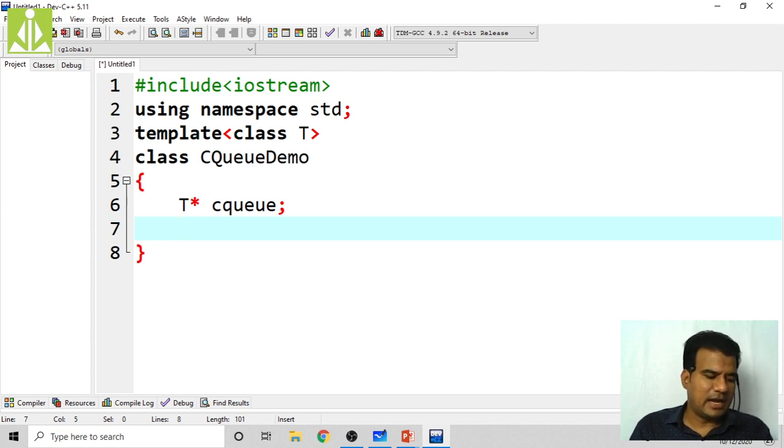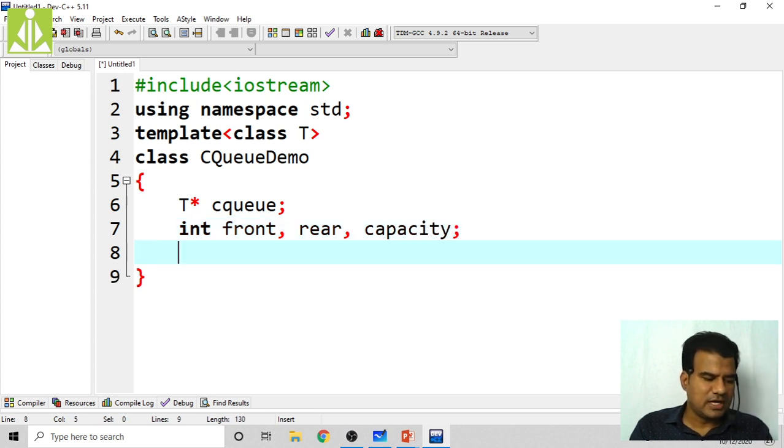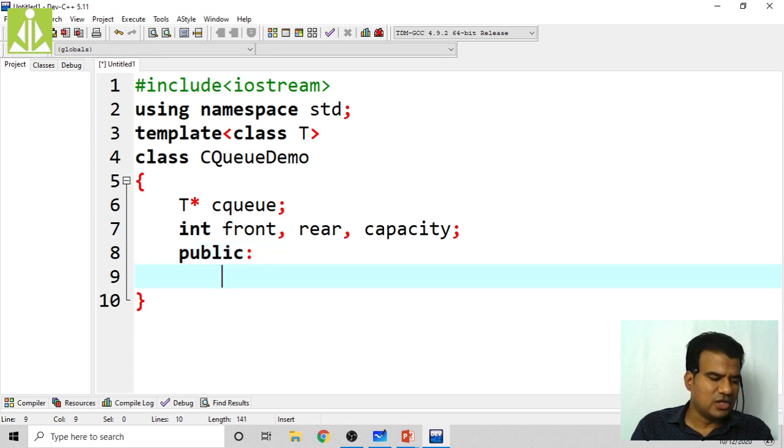I have to take front, rear, capacity. All these I have to take. Then write the public functions, like whatever functions I have just explained, all those I have to declare over here. So first my constructor, CQDemo of whatever size I want.